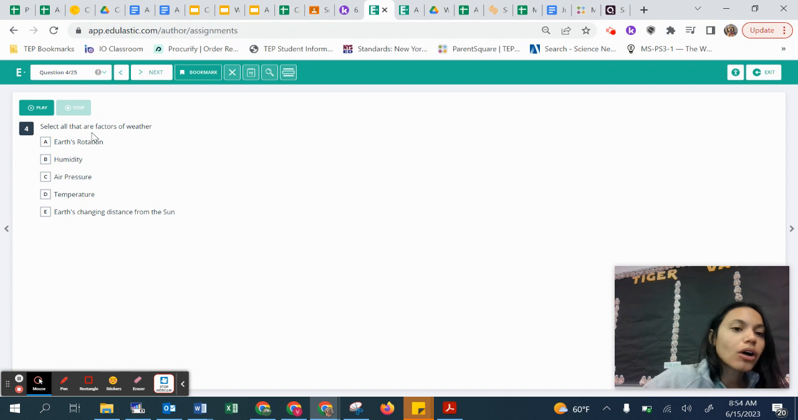Number four, select all that are factors of weather, so you can select more than one answer here. All that are factors. Is it Earth's rotation, humidity, air pressure, temperature, Earth's changing distance from the sun? Which one affects the weather? 5. What is the primary energy source for all weather and climate? Is it Earth's gravity, rotation, the sun, or the oceans?